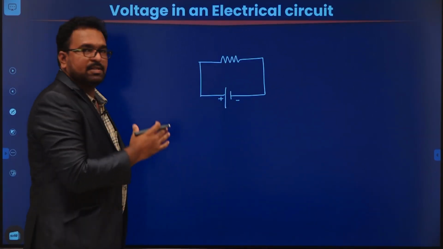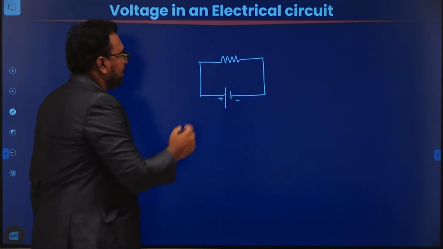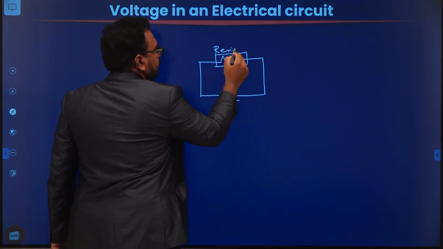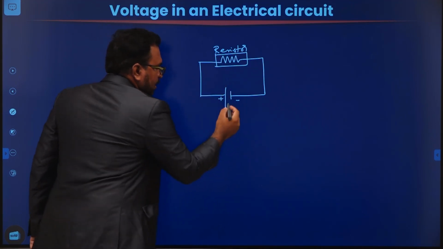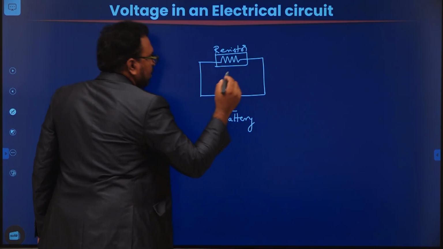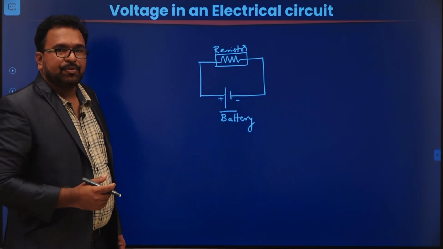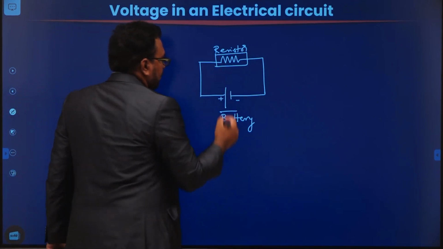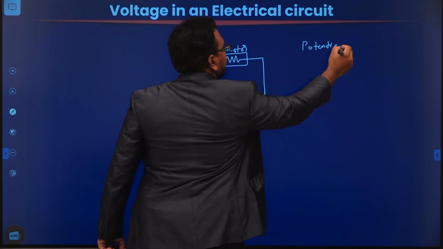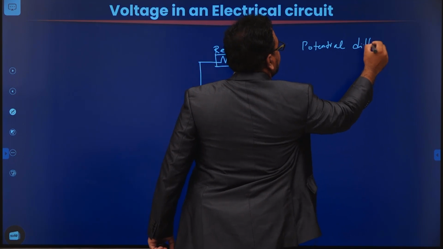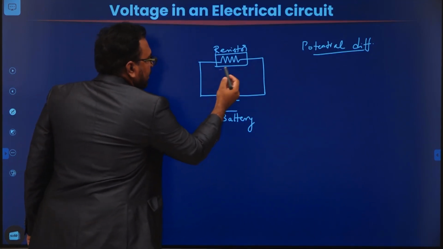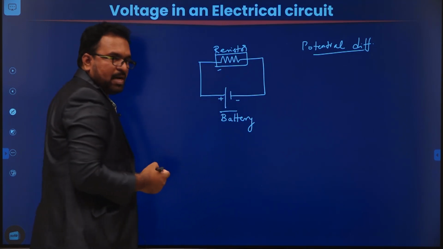Okay, so consider an electrical circuit like this. Here there is an element, which is actually a resistor, and a battery. Regarding voltage in an electrical circuit, I already told you that the other name for voltage is potential difference. So what is the other name for voltage? Potential difference.